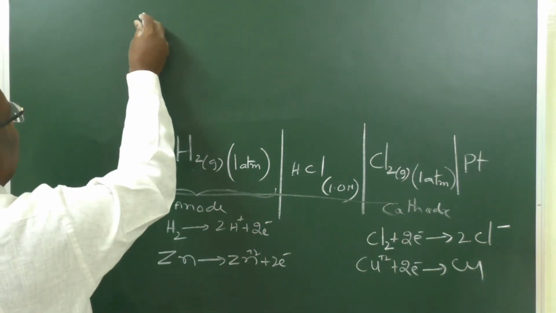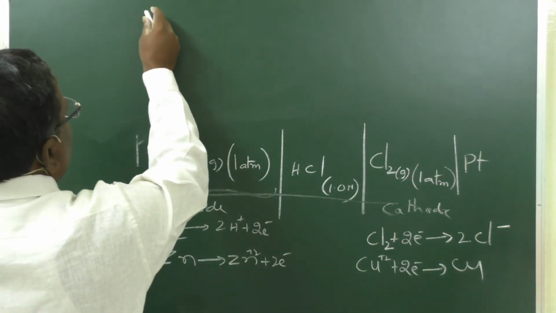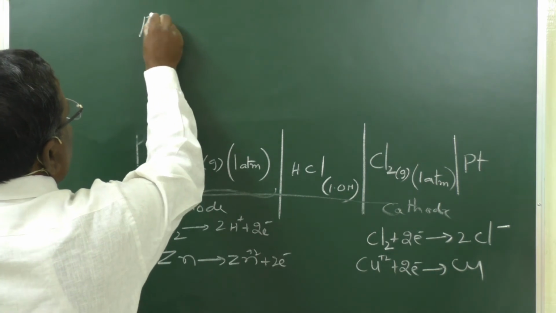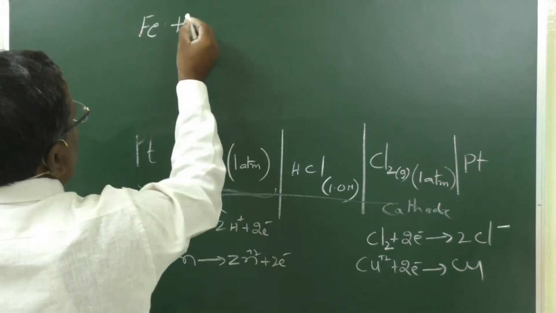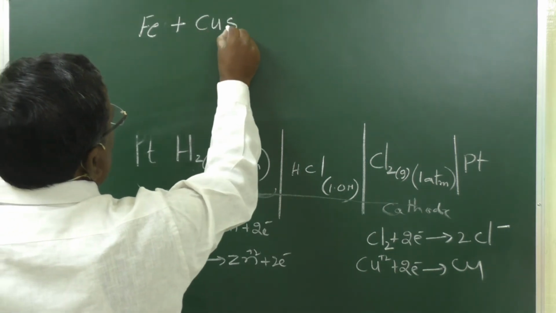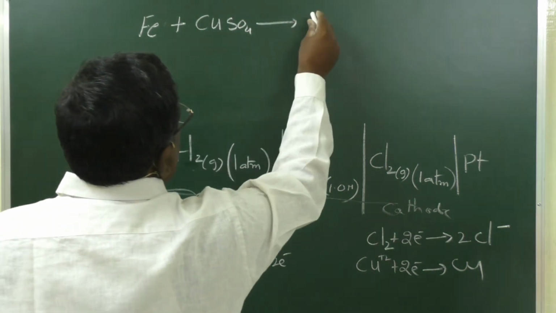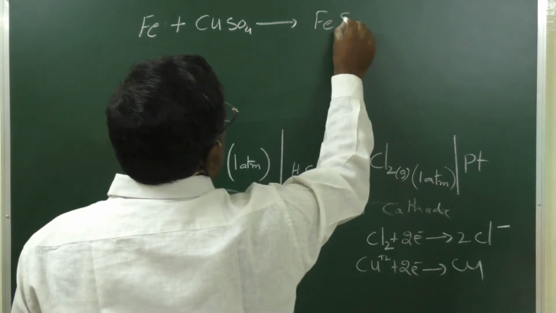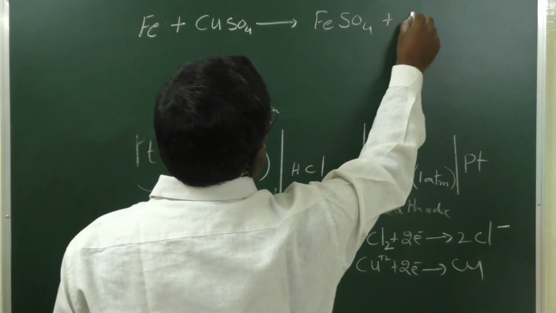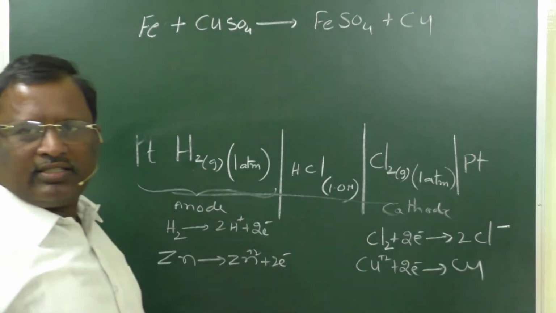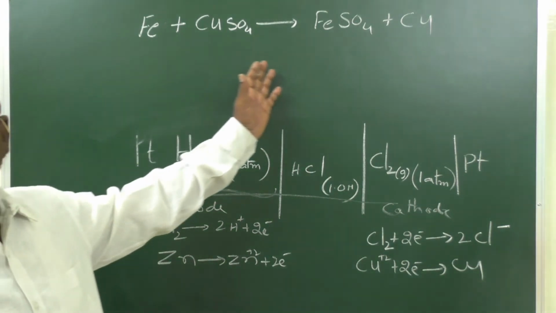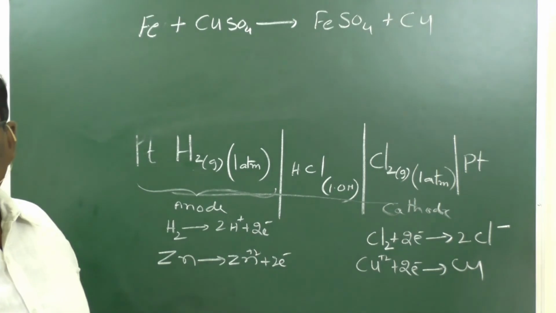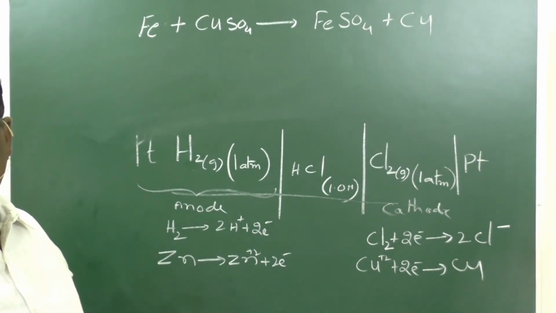Construct a galvanic cell for the following reaction: Fe plus CuSO4 gives FeSO4 plus Cu. They will give us a chemical reaction and ask us to construct a galvanic cell.